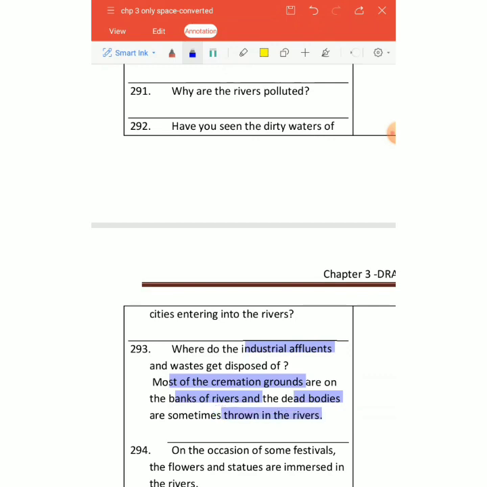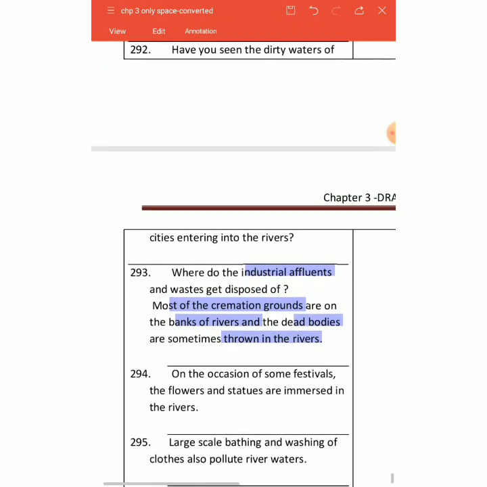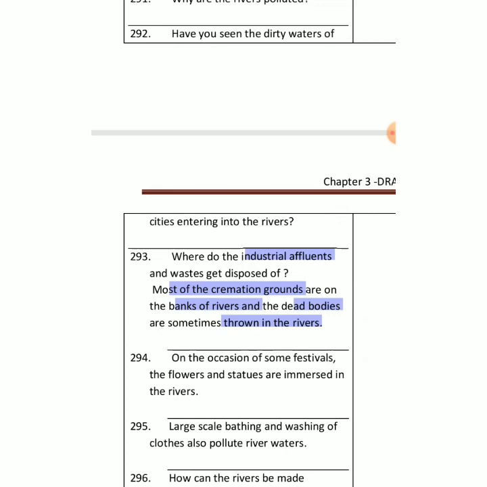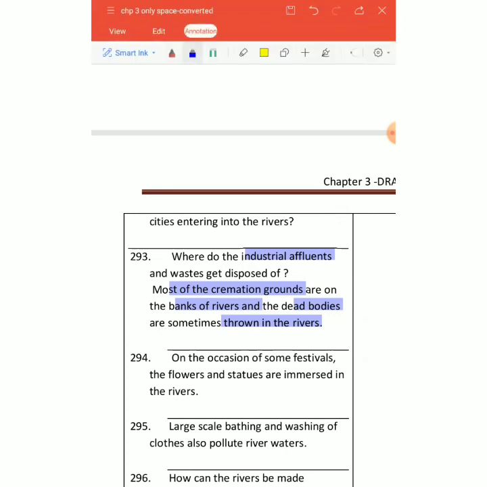So therefore we are polluting our rivers, right? Some festivals also pollute rivers when we throw flowers and statues and they are immersed in water. Then we have large scale bathing and washing of clothes, that also pollutes the rivers.